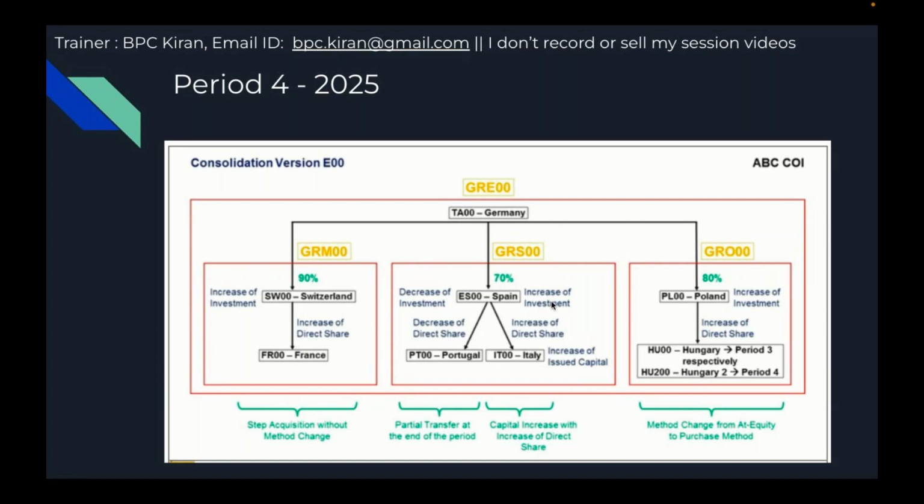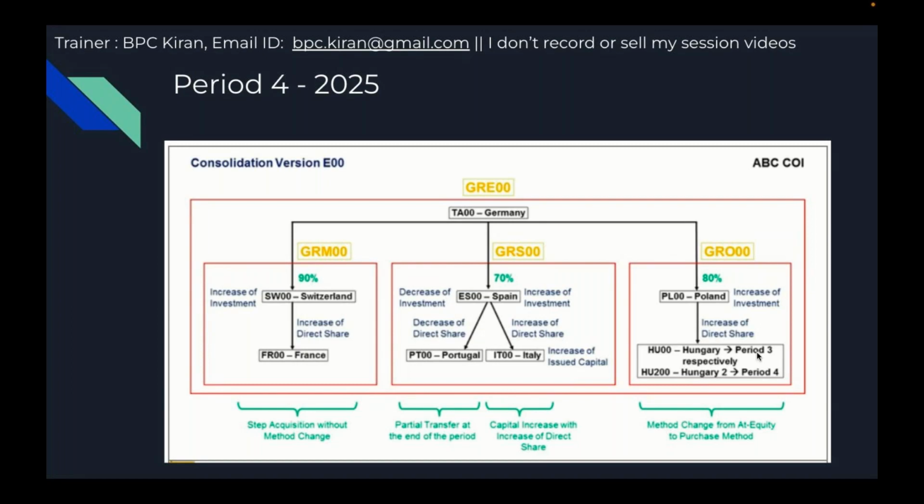So for example, Spain invested 90% in Italy. So in this 30 euros, 90% is taken by Spain. That means 27 euros, and 3 euros is minority. So accordingly, the increase of direct share happens. How the system is going to handle these calculations, or how the entries are passed for this particular scenario, we are going to understand.